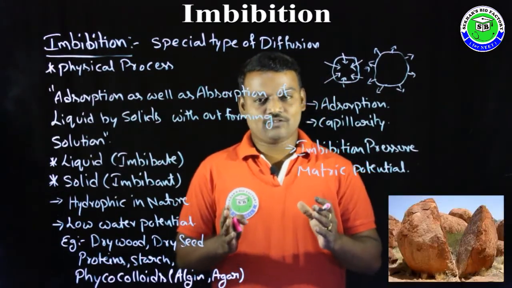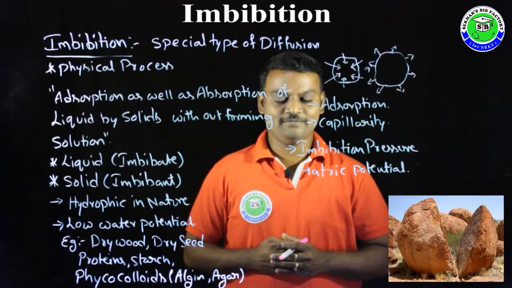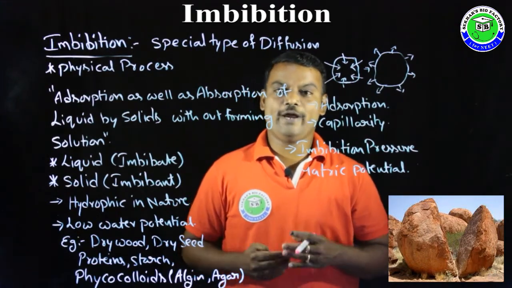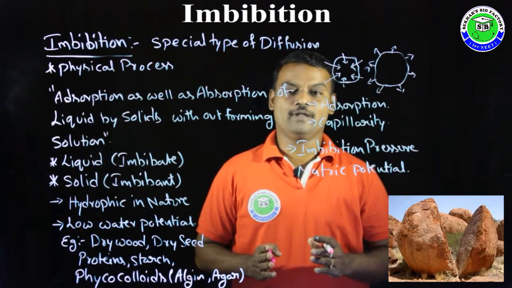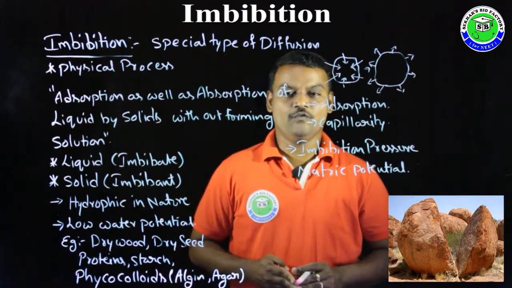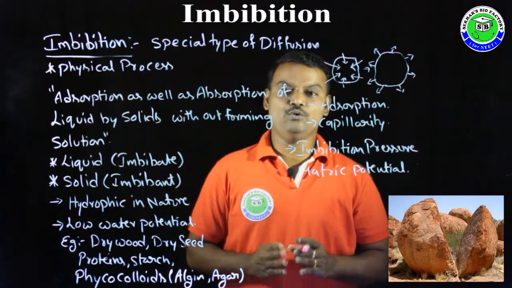By taking a large rock and creating a small pore inside it, dry wood is inserted. Then by providing water continuously, the dry wood performs imbibition, and imbibition pressure increases. With this imbibition pressure, the rock is split into two pieces.